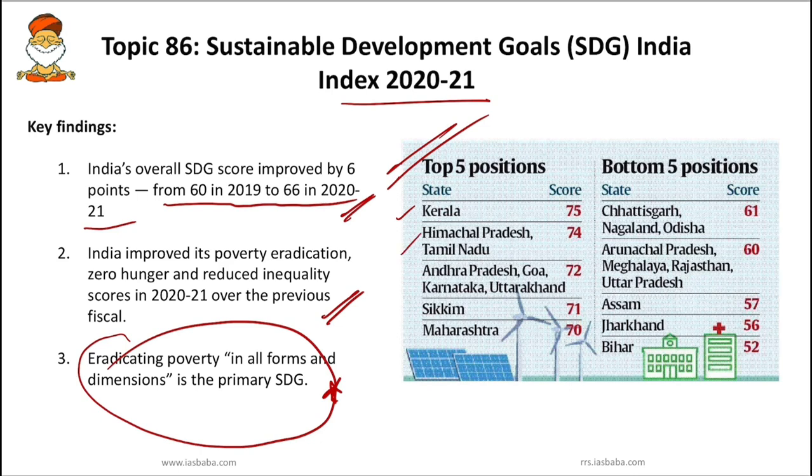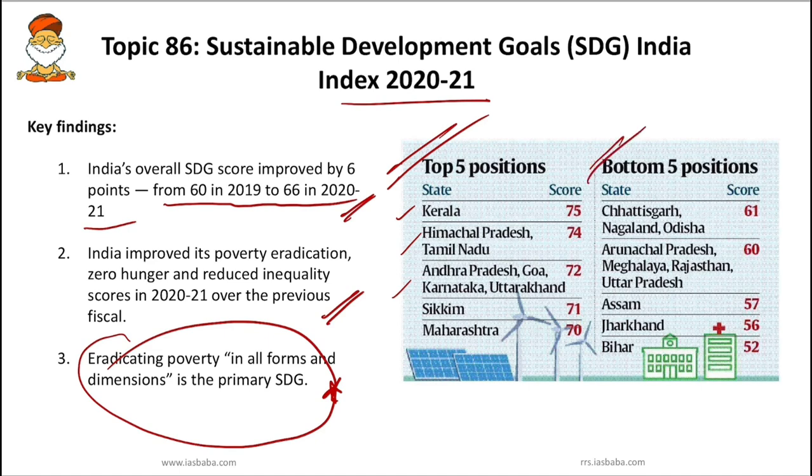Kerala's score is 75, Himachal Pradesh and Tamil Nadu 74, Andhra Pradesh, Goa, Karnataka, Uttarakhand 72. So first is Kerala, second is Himachal Pradesh, third is Tamil Nadu, then we have Andhra Pradesh, Goa, Karnataka, Uttarakhand, Sikkim and Maharashtra. And what are the bottom 5 positions?